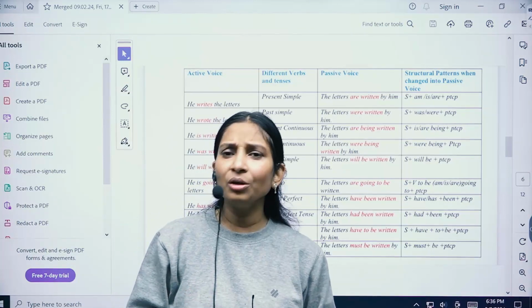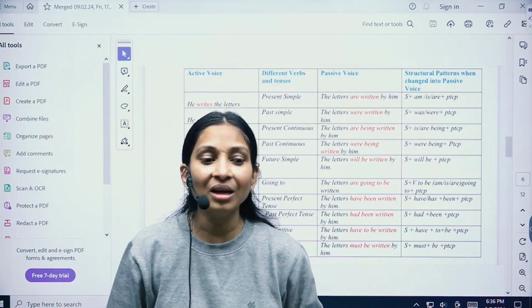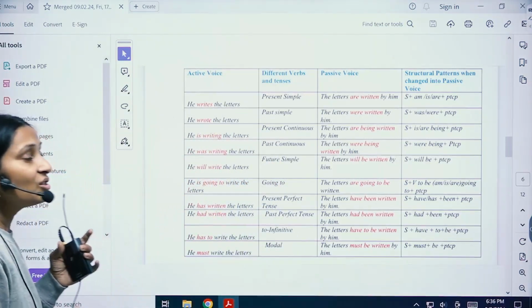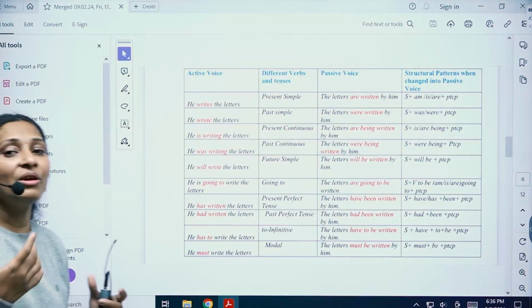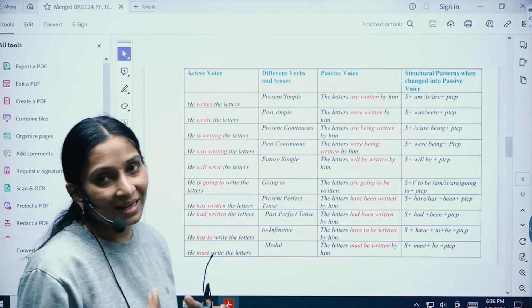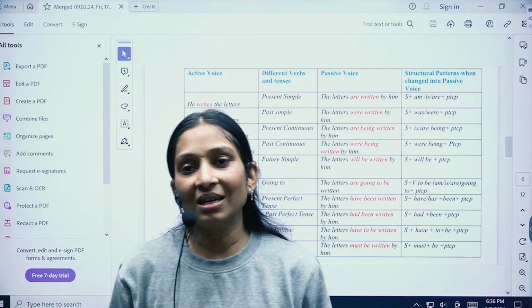And in future, you're going to add be. Okay. So this is how these are the normal sentences. When you convert from active to passive, these are the basic rules.